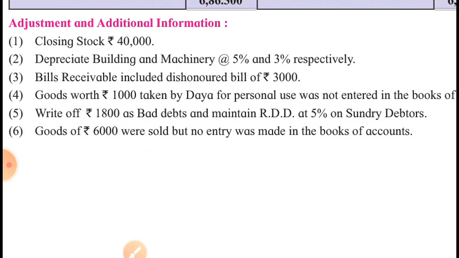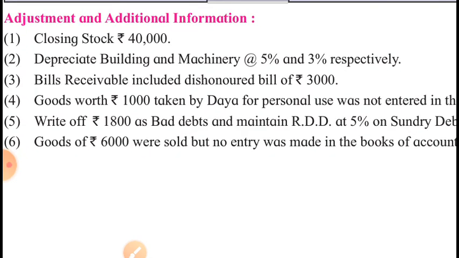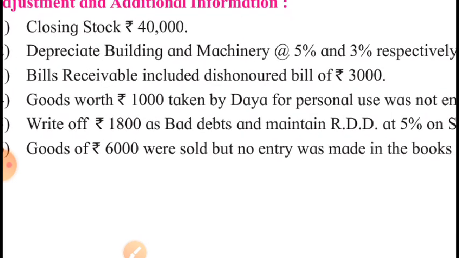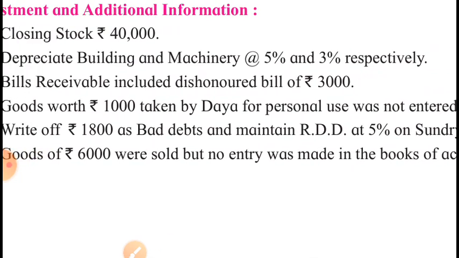And look at the sixth adjustment. Goods of rupees 6000 were sold, but no entry was made in the books of accounts. It will also increase the amount of debtors. The third adjustment increases the amount of debtors. The sixth adjustment also increases the amount of debtors. Why? Because these are unrecorded sales. Goods were sold but not entered.